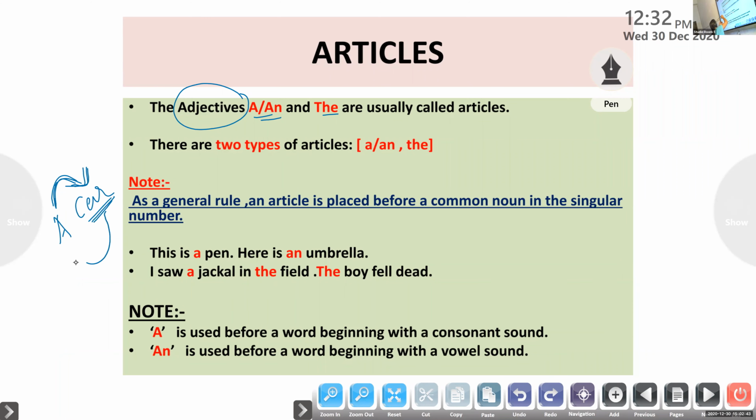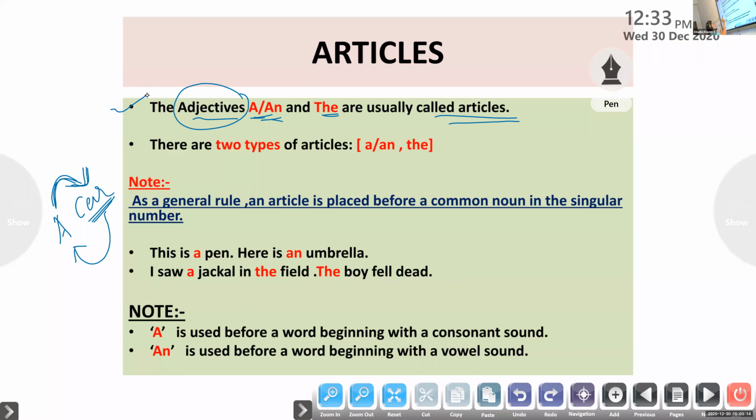So it describes the noun car, and it can also be called an adjective in a sentence. So listen, children, the adjectives a, an and the are usually called articles in English grammar. Point number one.